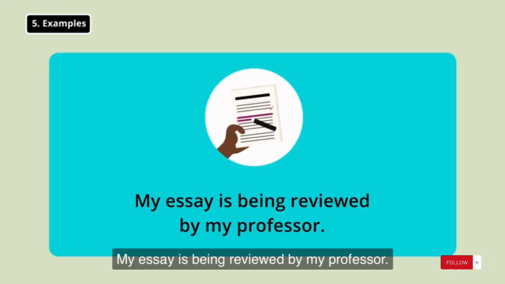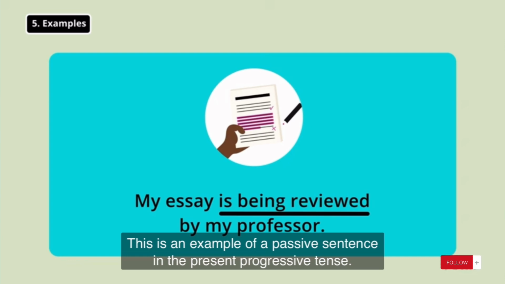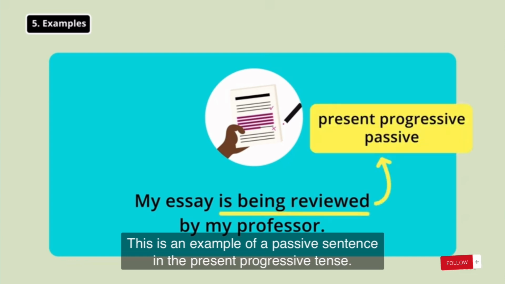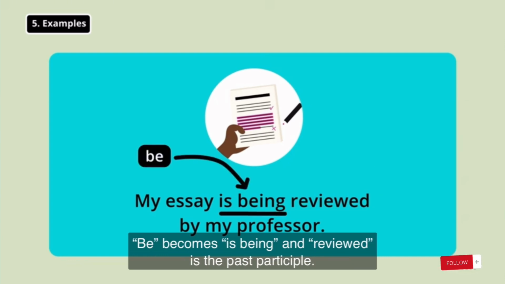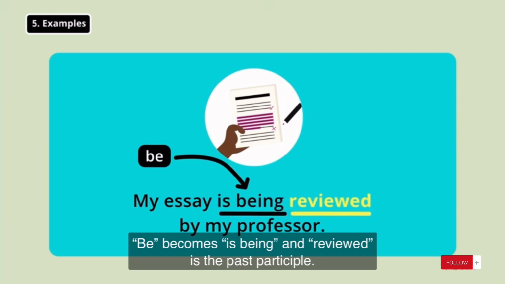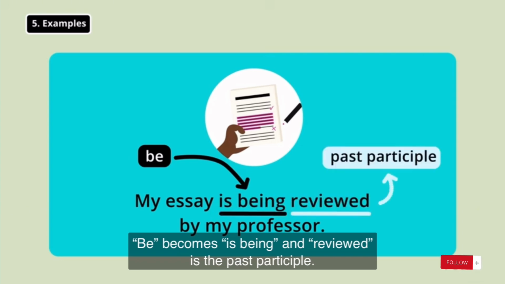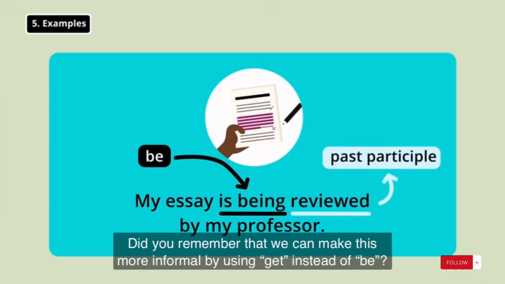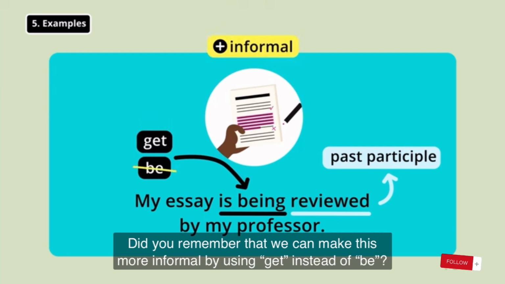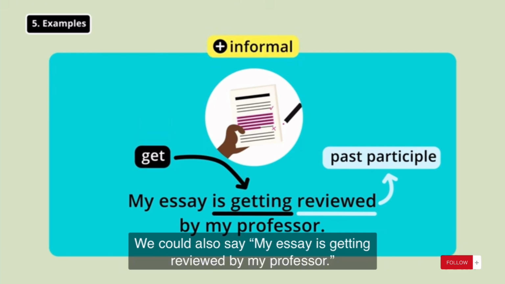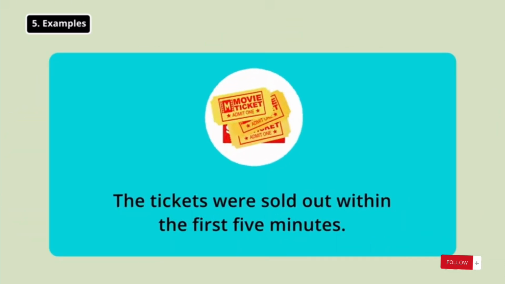My essay is being reviewed by my professor. This is an example of a passive sentence in the present progressive tense. Be becomes is being and review is the past participle. Did you remember that we can make this more informal by using get instead of be? We could also say my essay is getting reviewed by my professor.